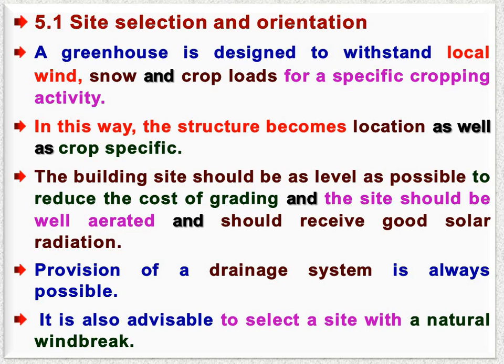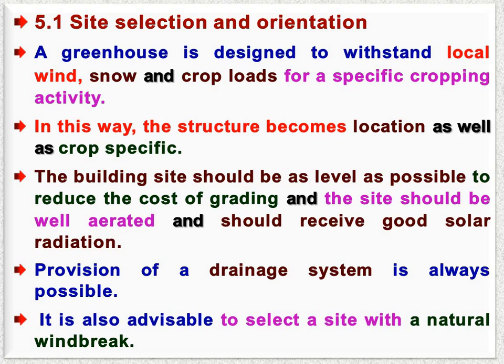If we grow certain another crop, suppose we want to grow crops which are very precious, suppose some ornamental flower crops, then it requires a specific set of conditions of weather or input parameters. Same way, if we use the greenhouse for plant propagation purpose, then it requires another set of conditions of environment as well as controlling system. So all in all, we can say our structure becomes location specific as well as crop specific.